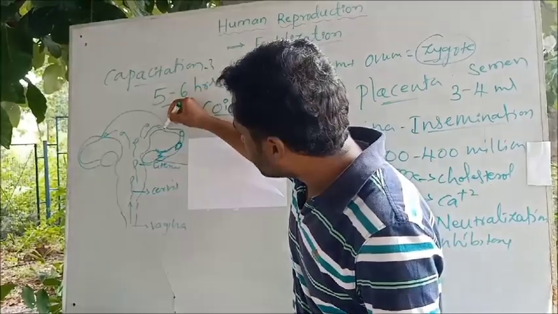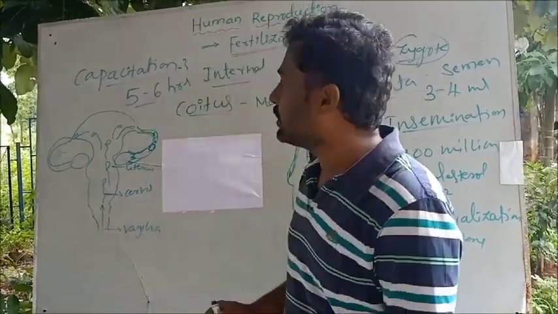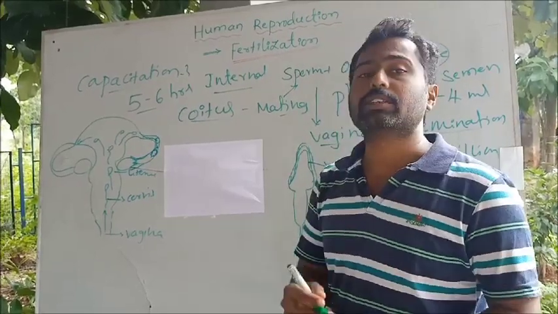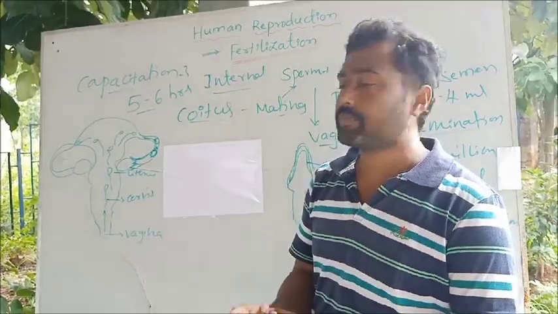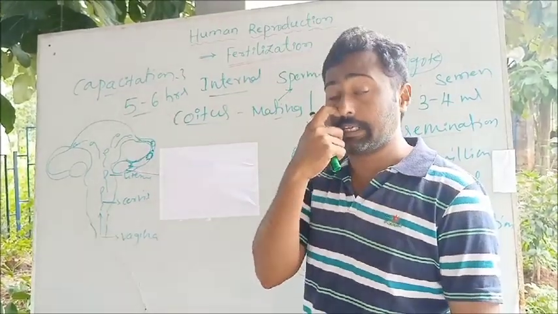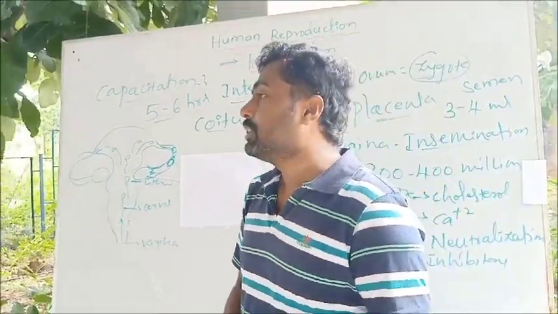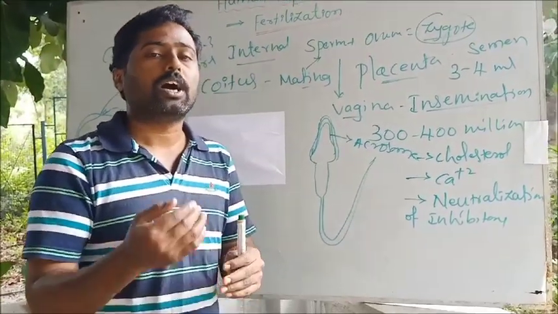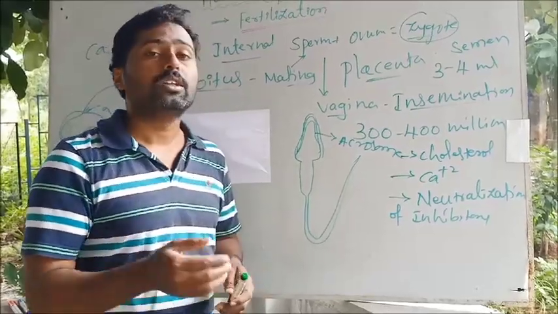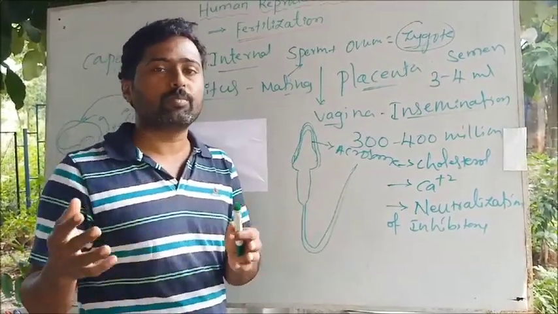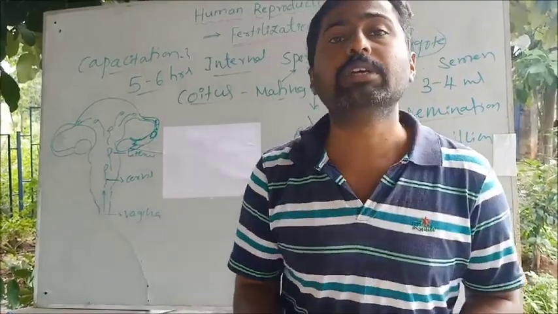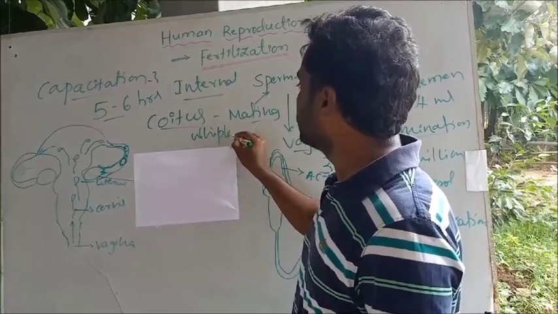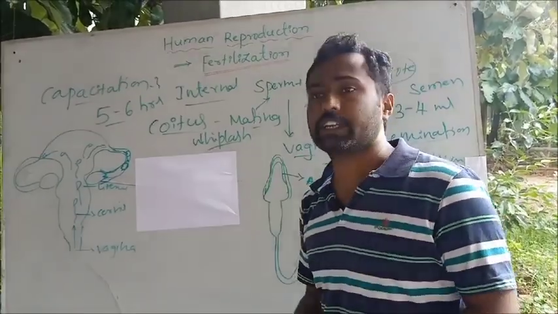Then the sperms should move towards the fallopian tube, enter into it and reach the ovum. So after capacitation, the sperms start moving towards the oviduct or the fallopian tube, and the movement of the sperm is also changed. After capacitation, the undulating movement, which is the wavy movement of the sperm, changes to whiplash movement. The undulating movement gets changed to whiplash movement.